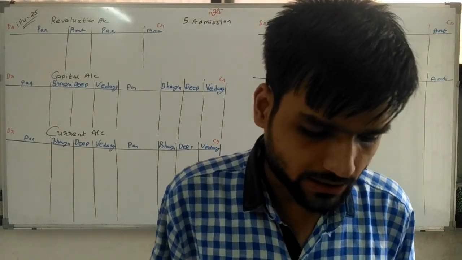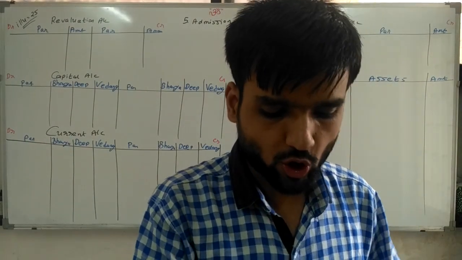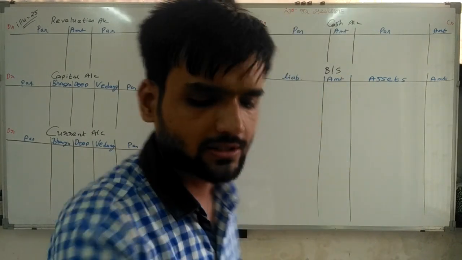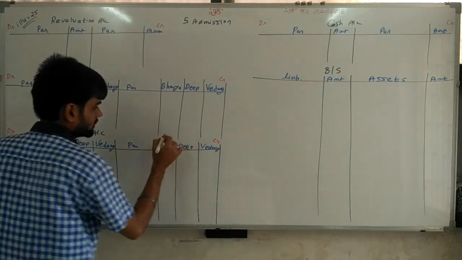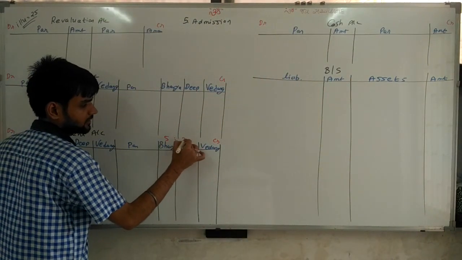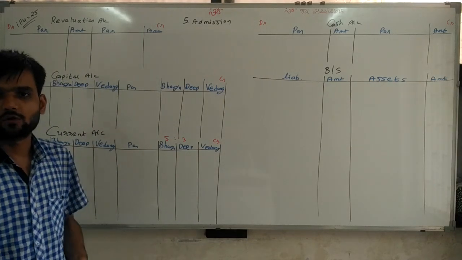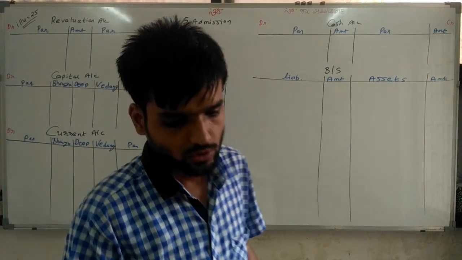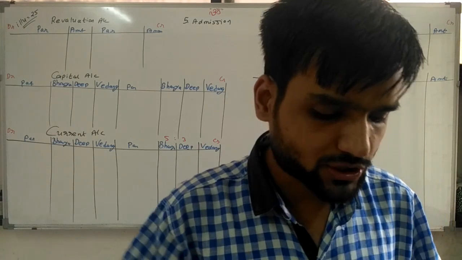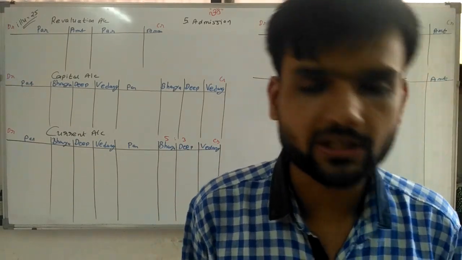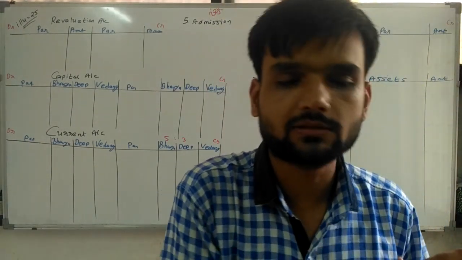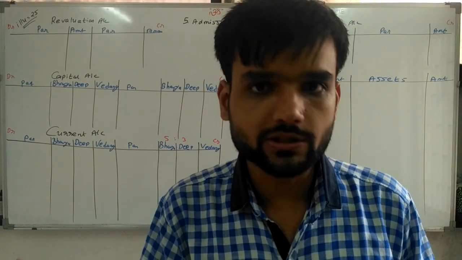Bhavya and Deep are partners sharing profit and loss in the ratio of 5:3. Sir, 5 and 3 is given. So first of all, right here, 5 and 3 is the profit and loss ratio. Going ahead, the balance sheet of their firm as on 31/3/17 was as under. Sir, the balance sheet is given. That we are not reading now.